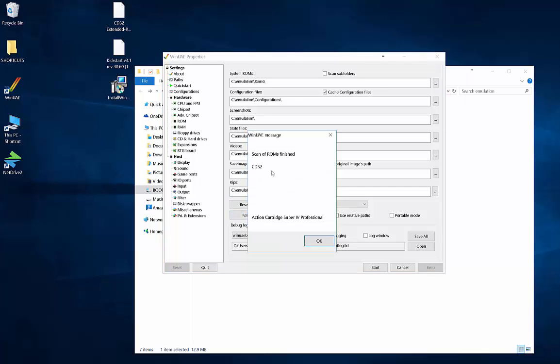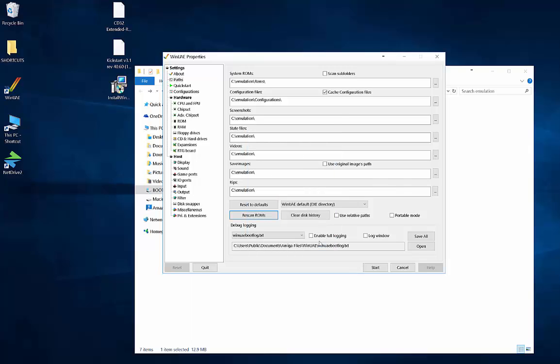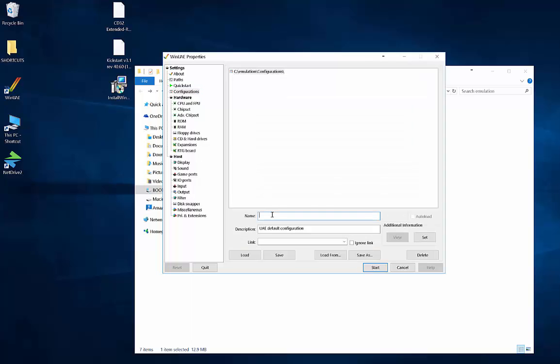It'll come up with a message to say it's found the CD32. You can hit OK. Go to configurations and create a CD32 configuration, hit save. You see it's appeared here and in the top left hand corner. Any changes we make, we'll need to save the config file, as this is what will be loaded later.